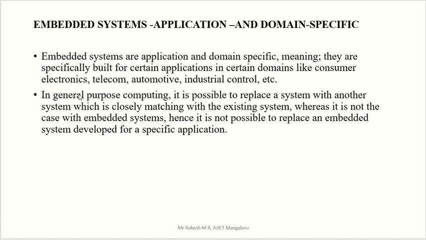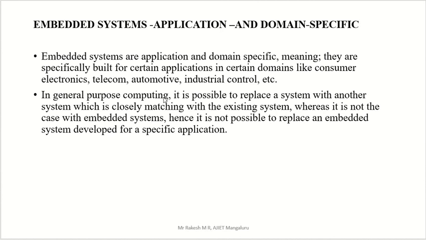Here the thing is, in general purpose computing, it is possible to replace a system with another system which is closely matching the existing system, whereas it is not the case with an embedded system. Hence it is not possible to replace an embedded system developed for a specific application. So this is a very important line, and you can call it a definition of embedded system also.